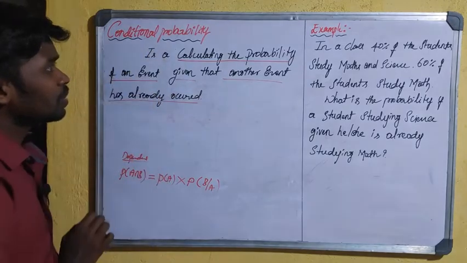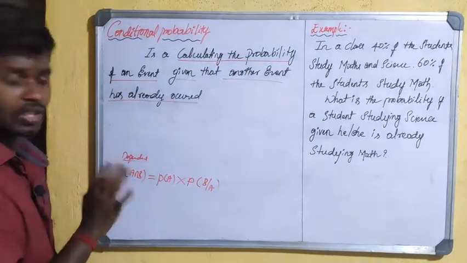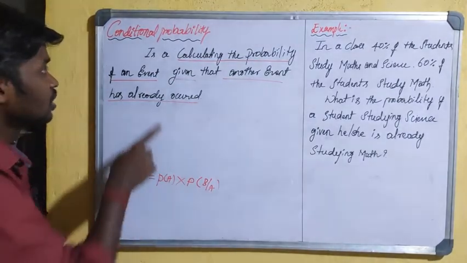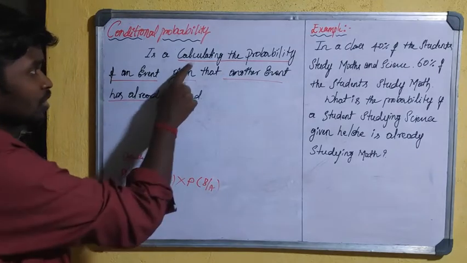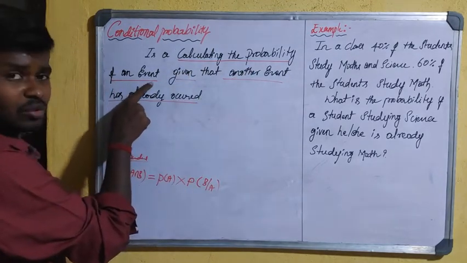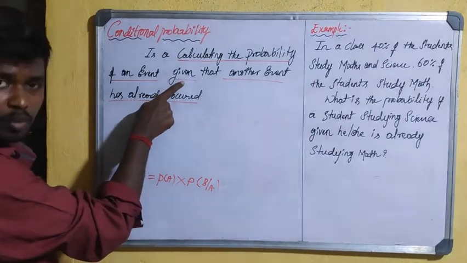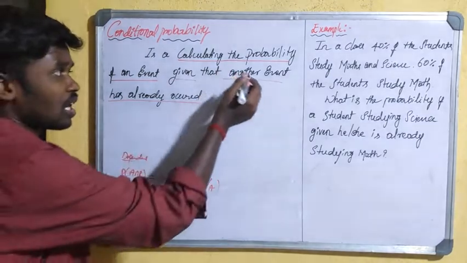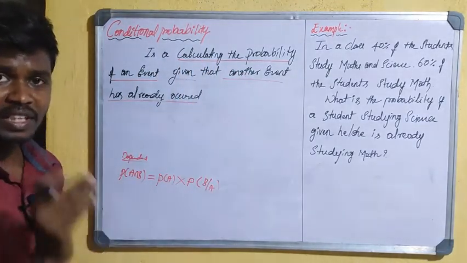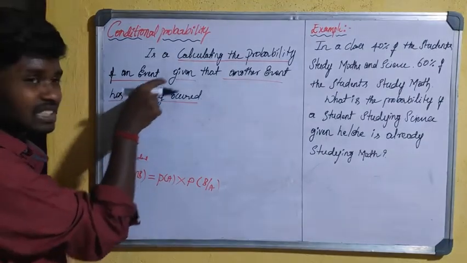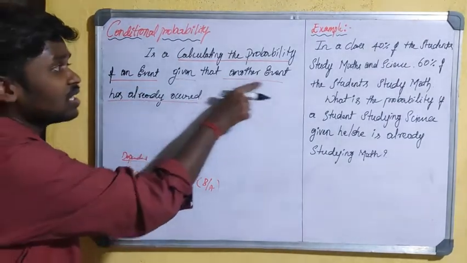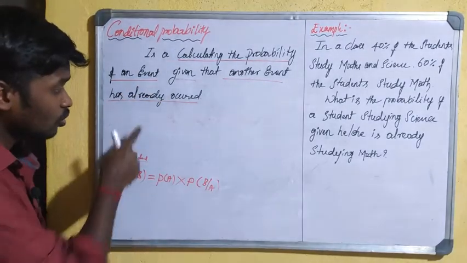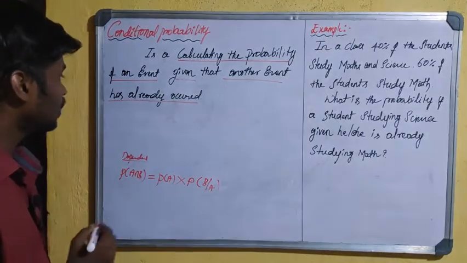Conditional probability is also a formula for calculating probability, but the difference is that the probability of an event given in the problem is calculated when another event has already occurred. See how the formulas differ.